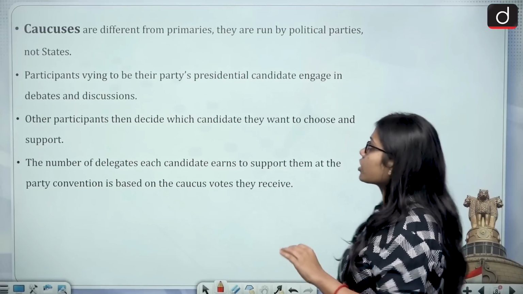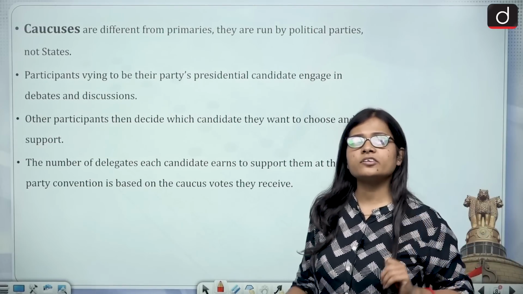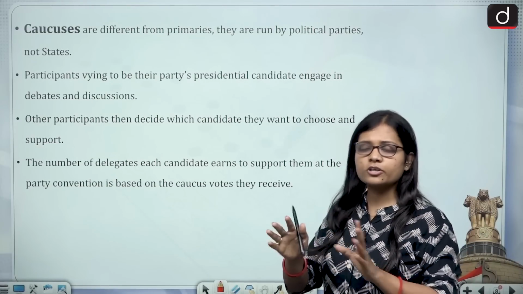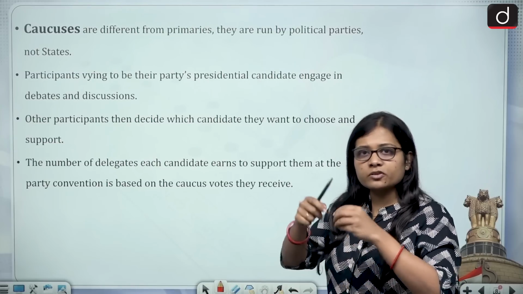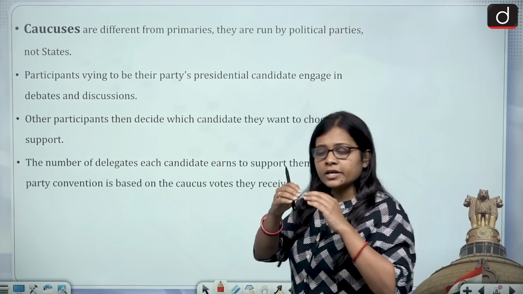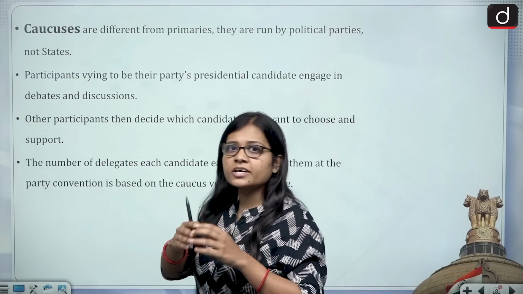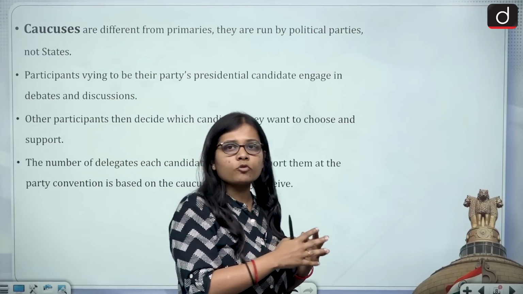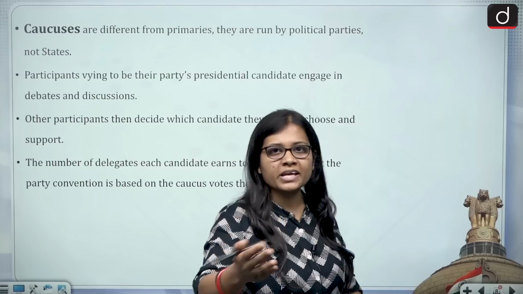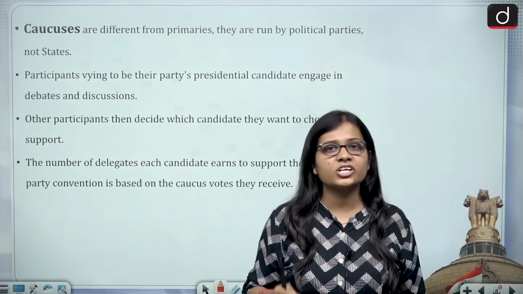Then comes the caucus. Most of the time the purpose of a caucus is the same as a primary, because through caucus also, at the state level, the political parties choose the candidates whom they want to see stand for the presidential candidate.